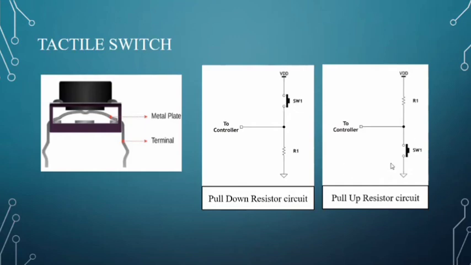In the pull-up resistor circuit, when the switch is open, the controller will be connected to VDD and it will read 1. Then, if the switch is closed, the controller will read 0, as the controller is connected to ground when the switch is closed.